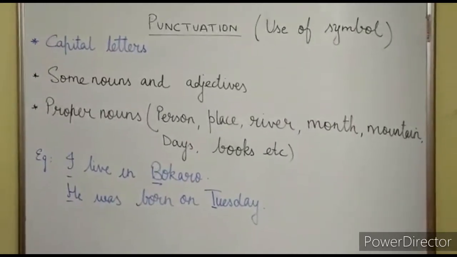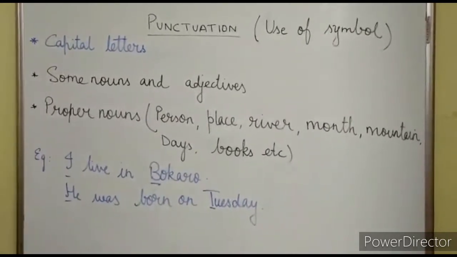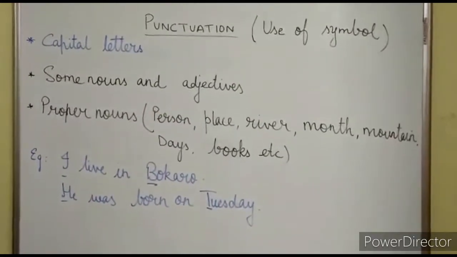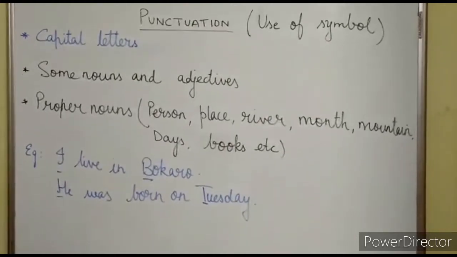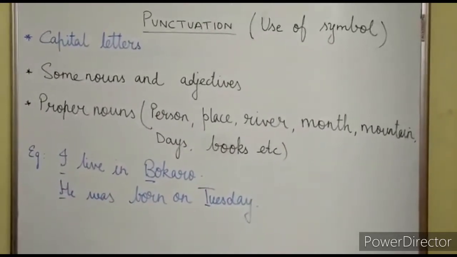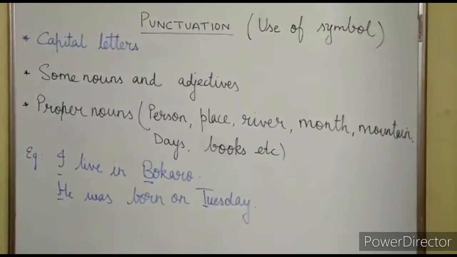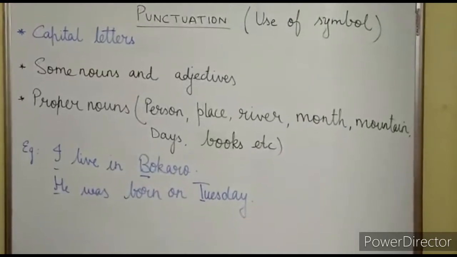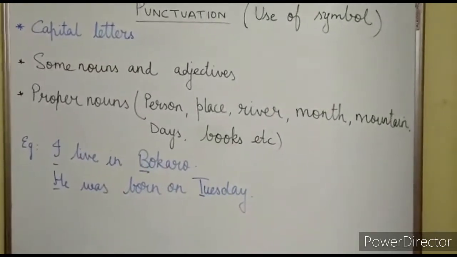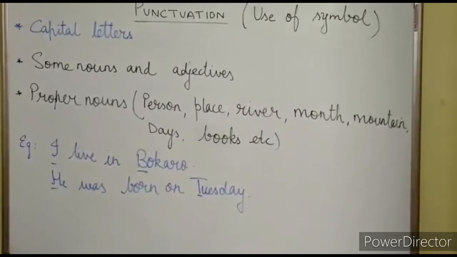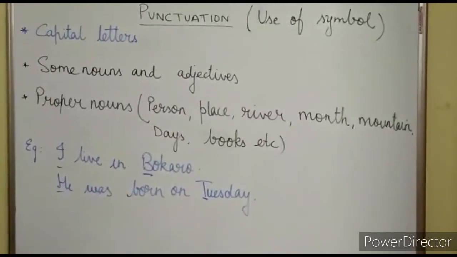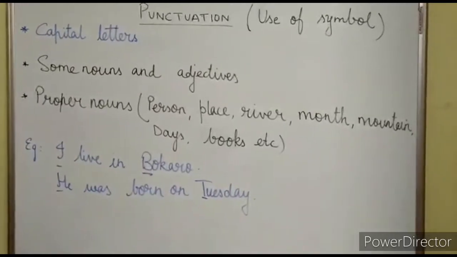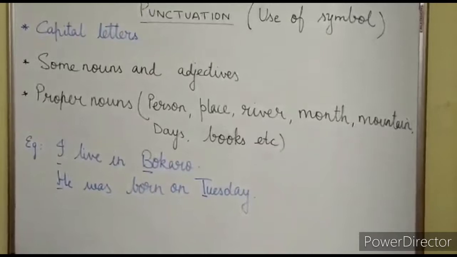So, I am repeating once again. The third place where we use a capital letter is with some nouns and adjectives, and among nouns, the proper noun. For example, I live in Bokaro. Bokaro is the name of a place, so B is in capital letter. Then sentence number 2. He was born on Tuesday. Here, students, H is in capital letter because it is the beginning of the sentence. And T in Tuesday is in capital letter because it is the name of a particular day.